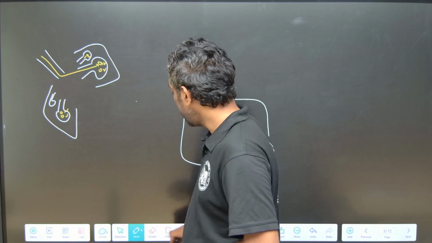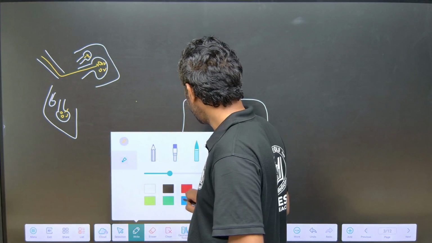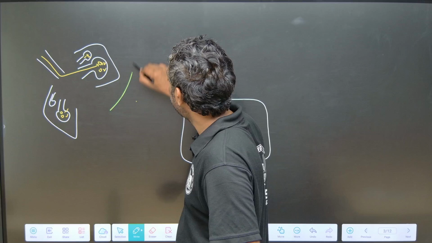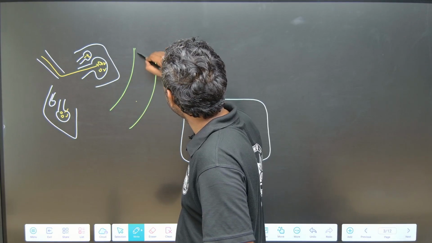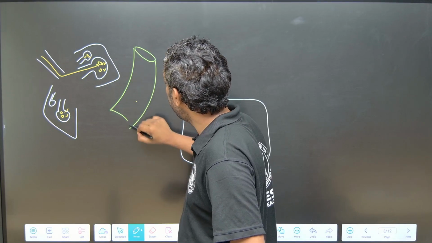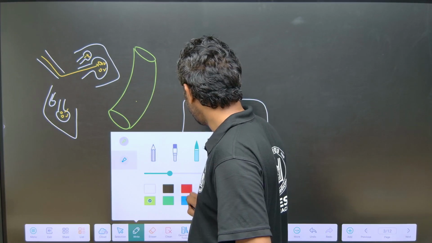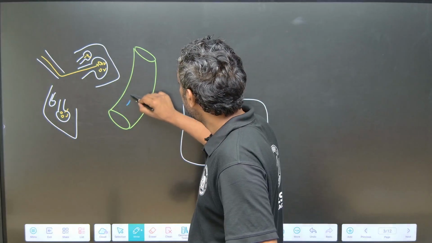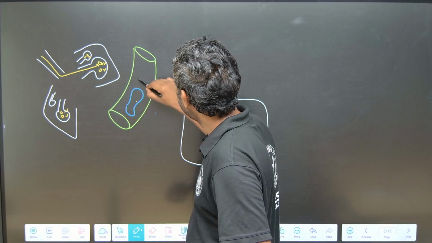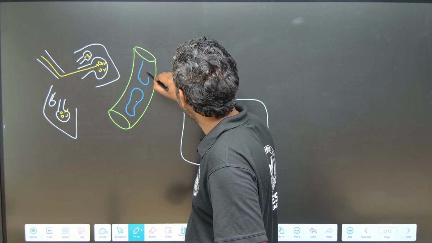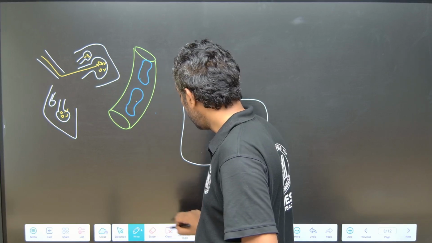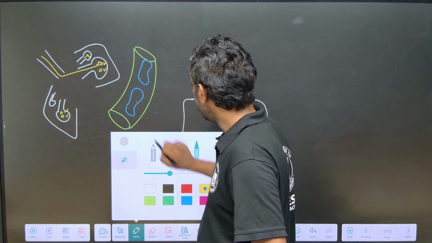This oxygen can reach the blood vessel. In the blood vessel there is blood, with blood cells, RBCs. The oxygen can reach this blood cell.